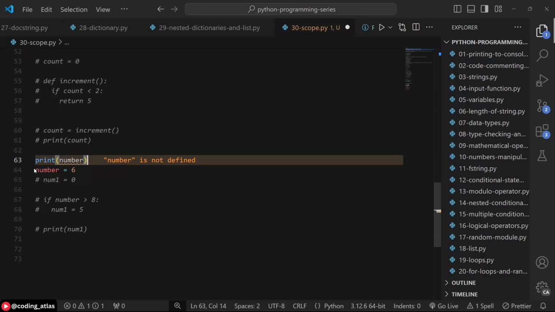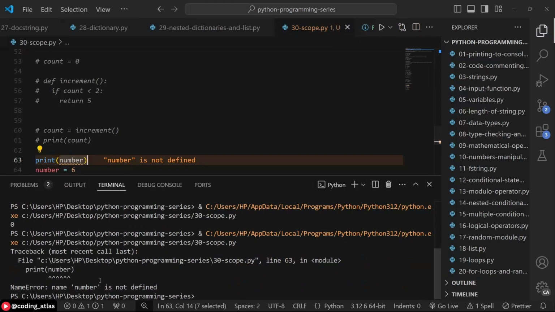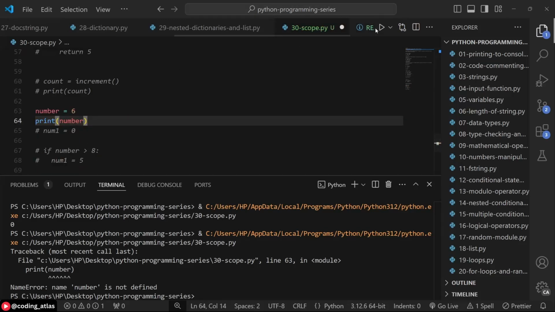You cannot access a variable before it is initialized. Just as we have here, number is defined but not before it is accessed there, so you are going to run into an error. If you run this code now, you are going to run into an error. But as soon as you bring this down, then you are safe.